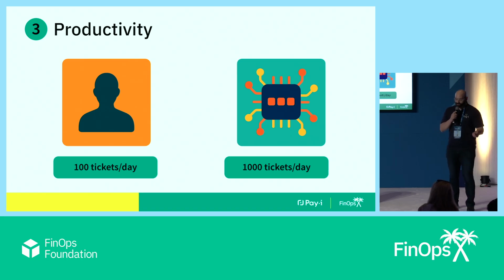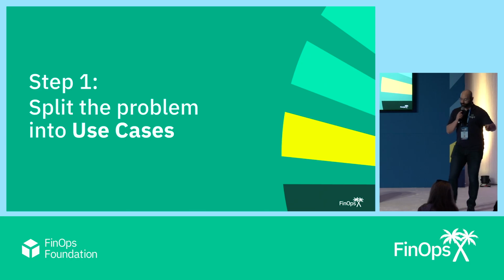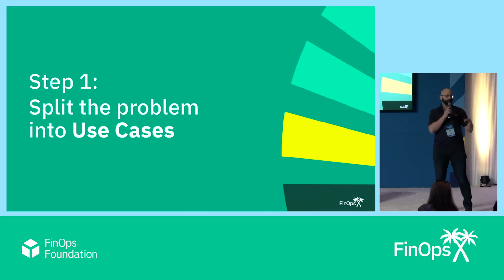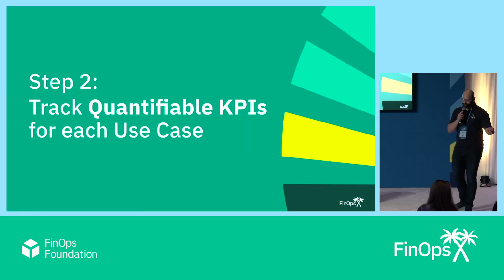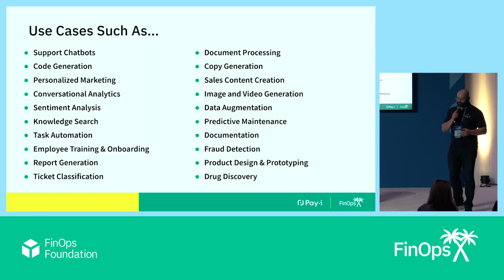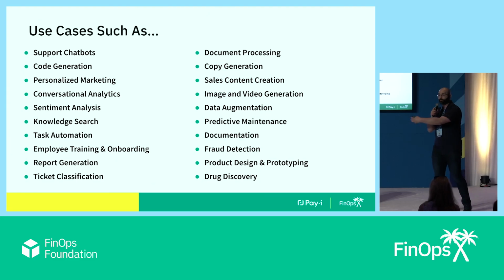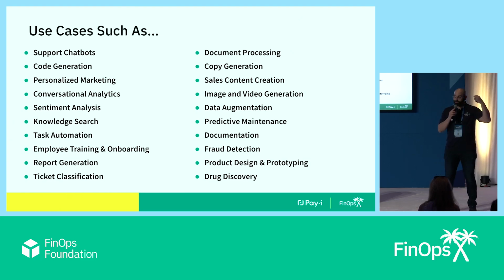Step 1 to solve this problem is to split the problem into use cases. It doesn't matter whether it's a workflow, a pipeline, or something that's truly agentic. What matters is the actual use case that's being tackled, not the technology. These are some example use cases. These are the most common ones we see in our hundreds of conversations with enterprises. You'll notice that I'm not listing something like co-pilots or agents here. Those are not use cases. Those are technologies that enable you to actually perform additional use cases over the top of them. For each of these types of use cases, you have tangible outcomes. You have measurable objectives, and that's really what's core.